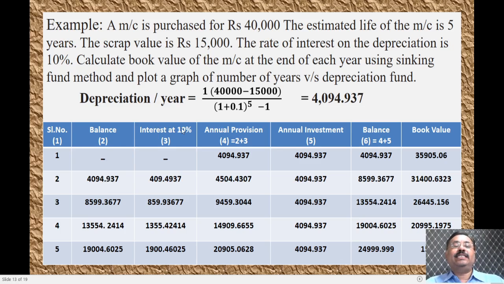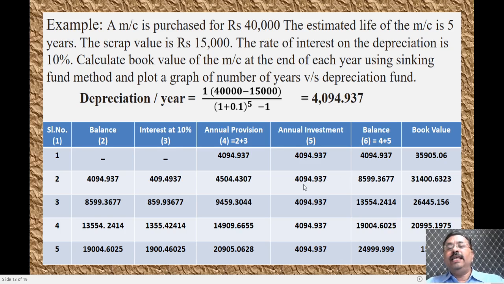For this, the interest rate is 10%. We will multiply by 0.1. It becomes 409.4937. This plus this, that is the balance plus interest, will be the annual provision for the second year. The amount collected at the beginning of the second year will be 4504.4307. And the investment that you are going to do for the second year will be 4094. That is the same. Every year you will be collecting the same amount.